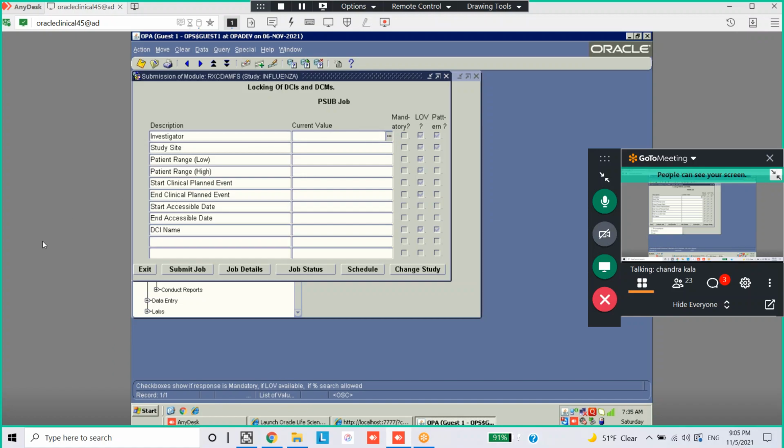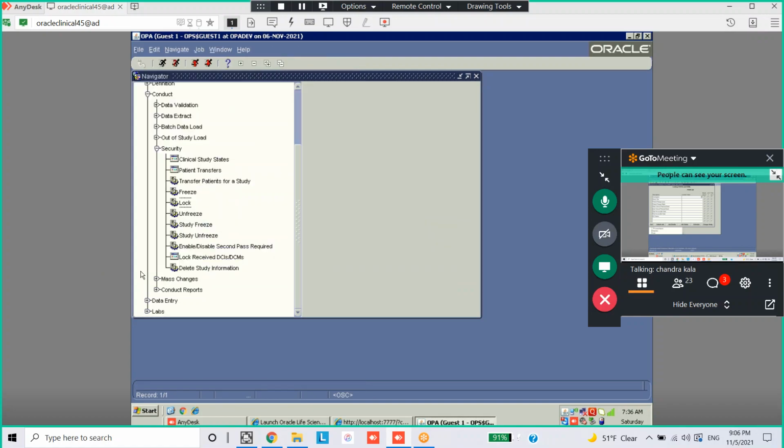Let's say I don't want to lock all the DCIs and DCMs of the particular site. I just want to lock only a few of them. Let's say I have 10 DCIs and DCMs and I want to lock only 2 of them. So at the low level also you can lock. You can exit. At a high level you cannot; you cannot lock the whole study.